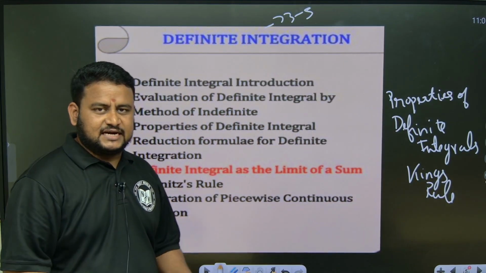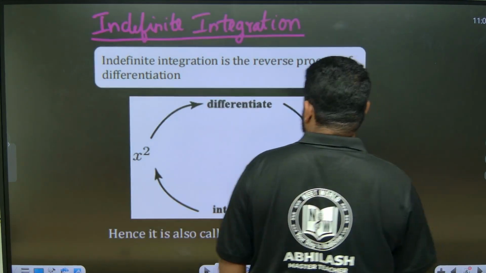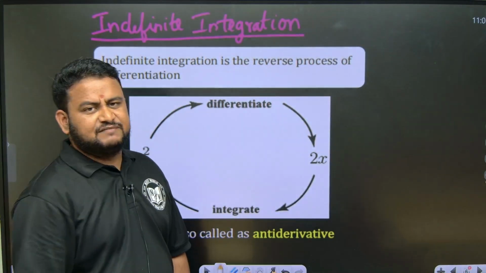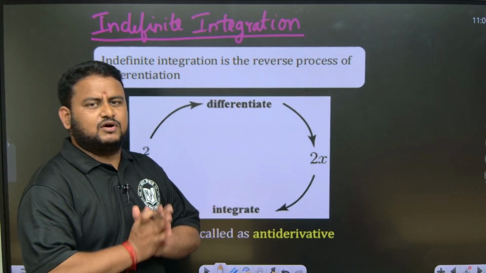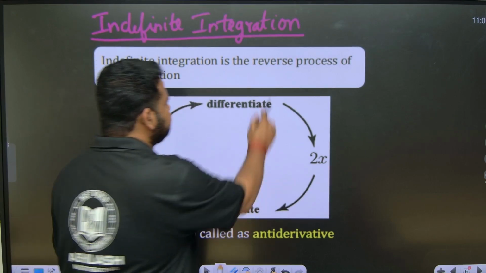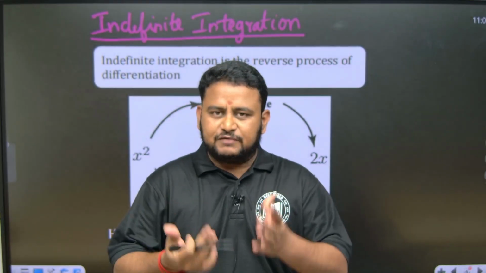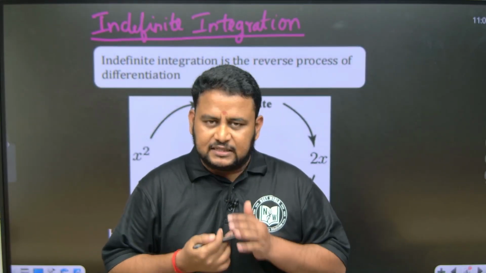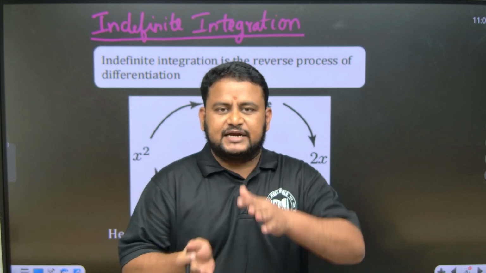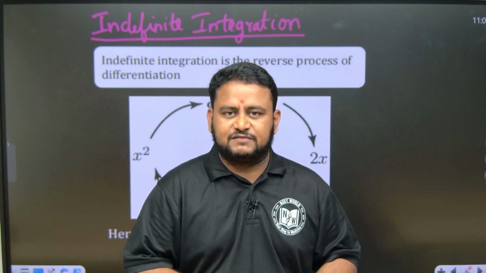So now let us start with indefinite integration, friends. See here, first of all you have to understand what is indefinite integration. First let us understand what is integration. Indefinite integration, or integration, is the reverse process of differentiation. So whatever answer we got in differentiation, if you integrate that, you will get back the function that we differentiated. That is the meaning of reverse process of differentiation.